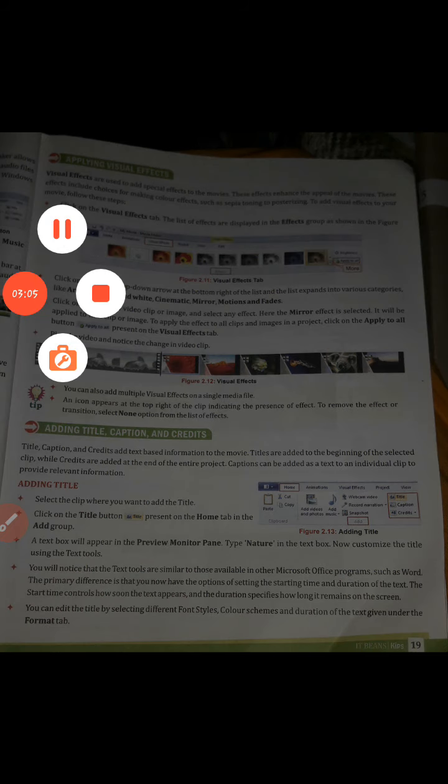Credit, as it is told, will be at the end of the project, and in same way as we have set the title, same way we can add credits, and we can add many more effects on the credit also.